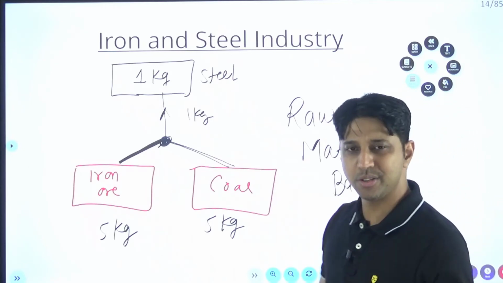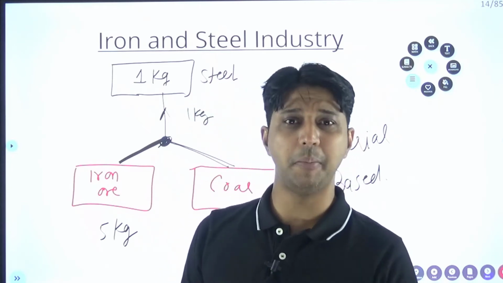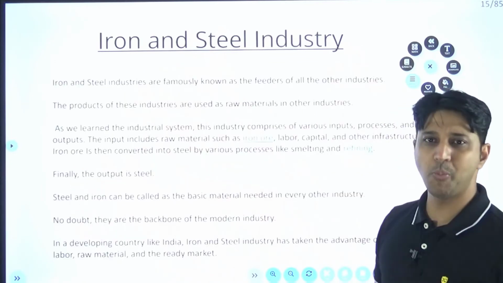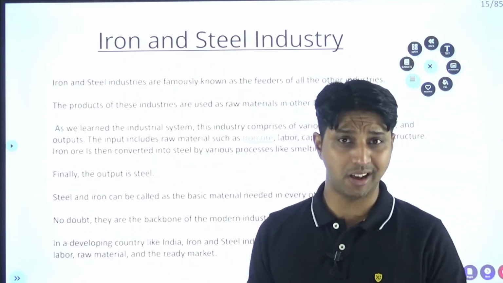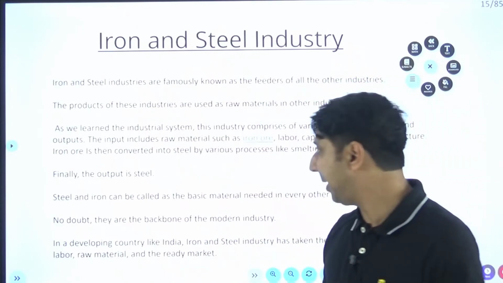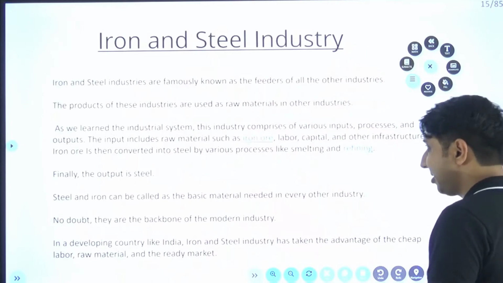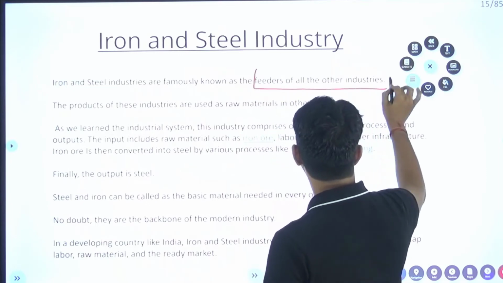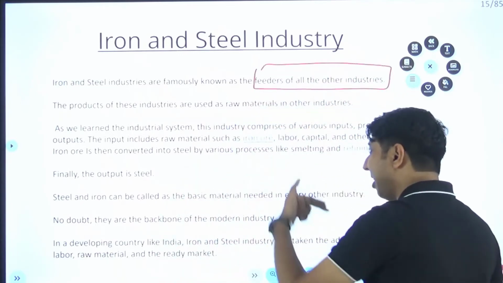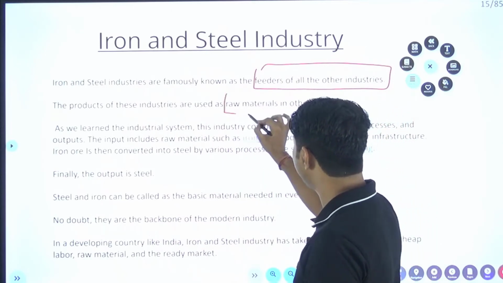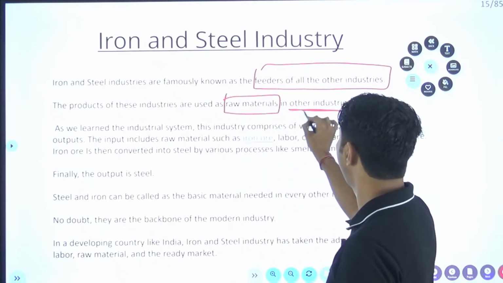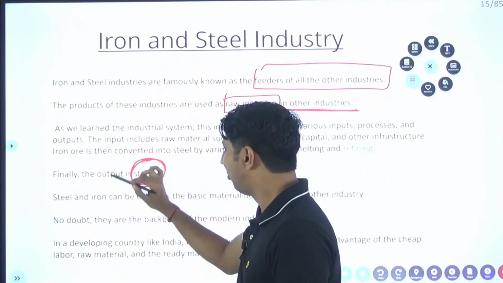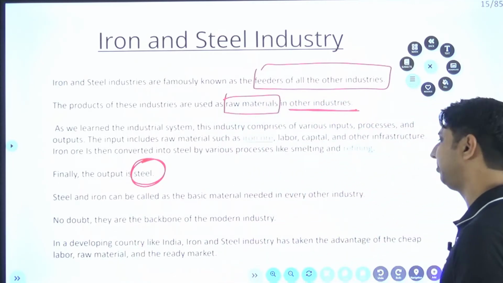Now, there are so many such industries, for example, the cotton industry and the mineral industry. These all are raw material based industries. Now I am giving you some points so that you can use them while writing the mains answer. The iron and steel industries are famously known as the feeder of all other industries. Why? Because whatever the outcome, steel, you can use it as a raw material in other industries.